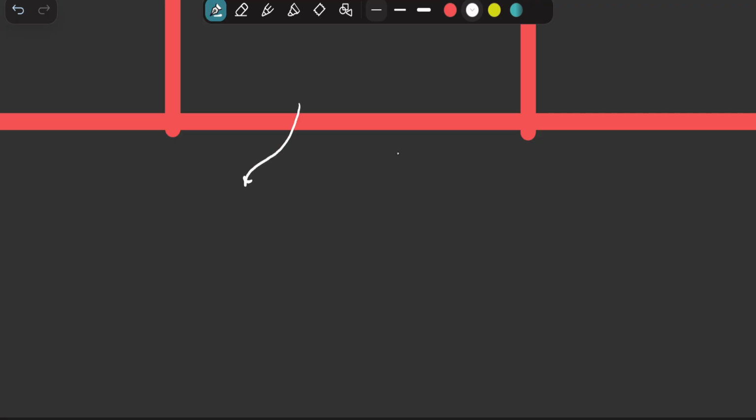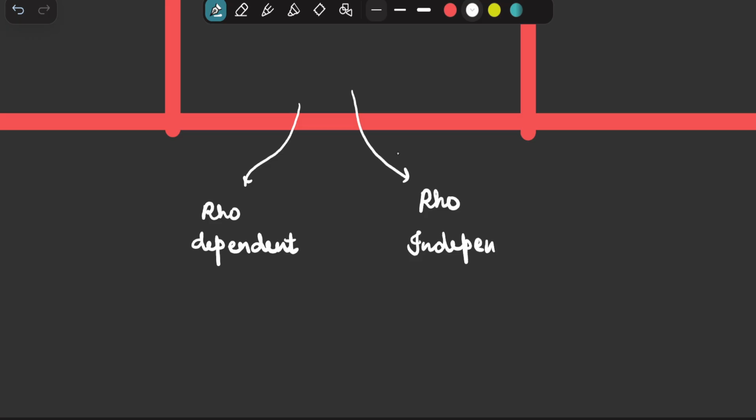One of them is the rho-dependent termination, the another one being the rho-independent termination. So one of the terminations is rho-dependent and the other termination is rho-independent. In the rho-dependent termination, a factor referred to as rho factor is required. Here the rho factor is not required. Rather than rho factor, one protein called NusA protein is required.